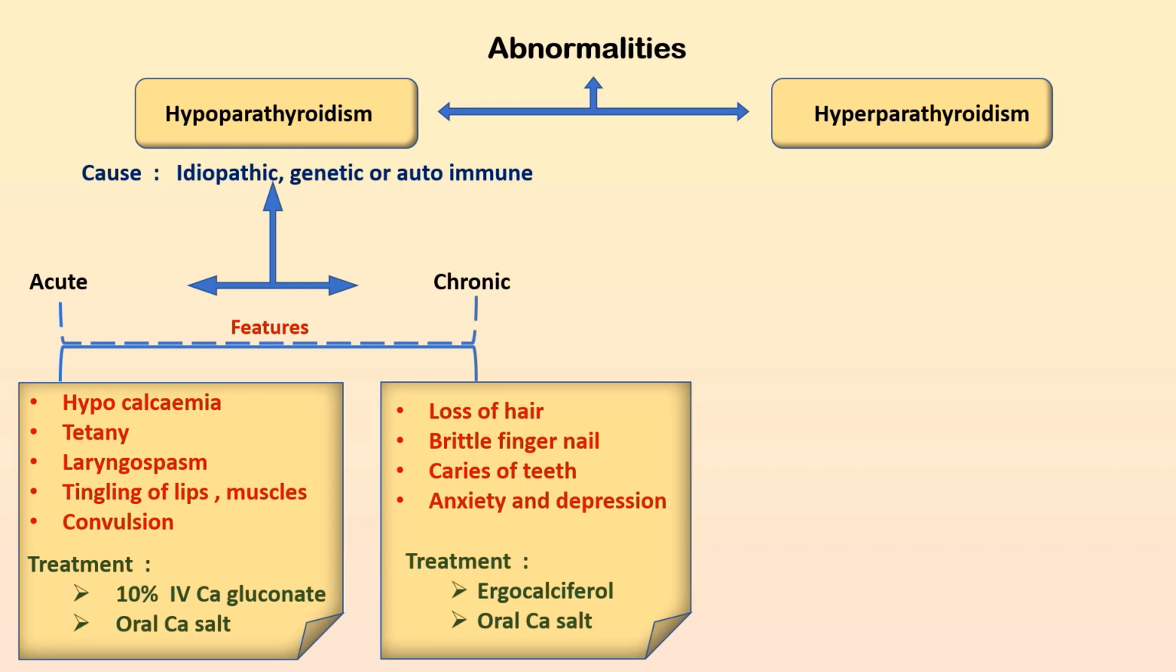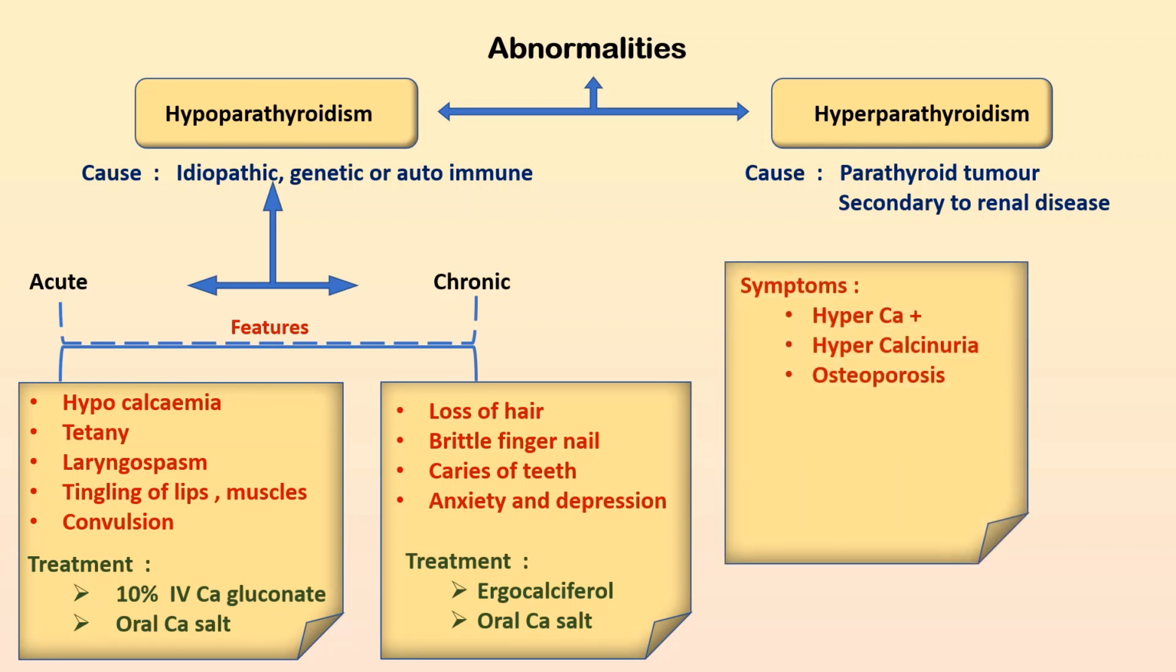Now about hyperparathyroidism. This hyperparathyroidism is mainly caused by a parathyroid tumor and can also occur due to kidney failure. The symptoms will be hypercalcemia, then hypercalciuria and osteoporosis. The best treatment is surgical removal of the parathyroid gland and also a drug called cinacalcet, that is a calcimimetic agent. As we know, increased calcium level will inhibit the parathyroid hormone secretion. So this drug will act on the parathyroid gland receptors and will decrease the parathyroid hormone secretion.